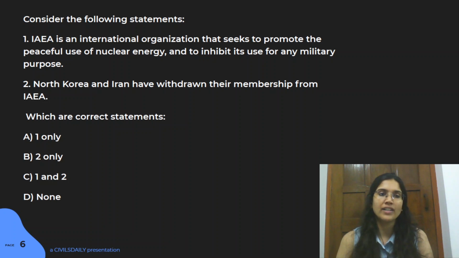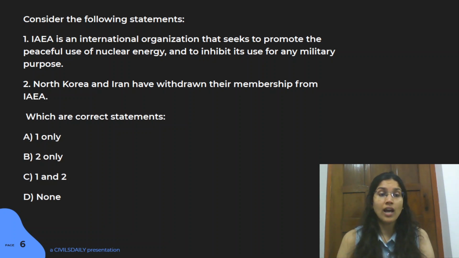You have to identify the correct option. The first statement is that IAEA is an international organization that seeks to promote the peaceful use of nuclear energy and to inhibit its use for any military purpose. And the second statement here is that North Korea and Iran have withdrawn their membership from IAEA.